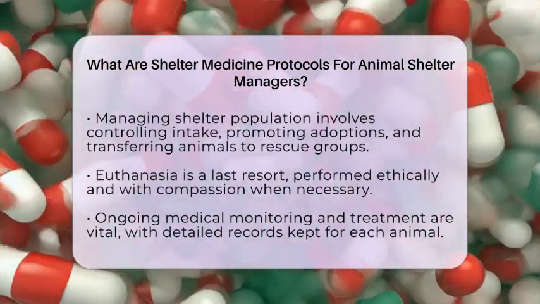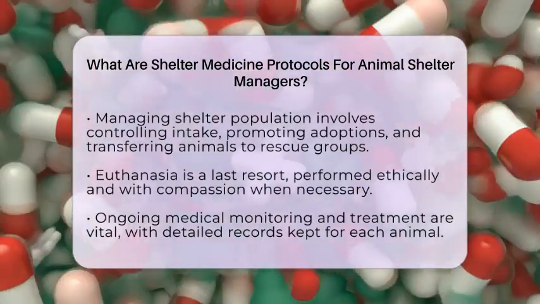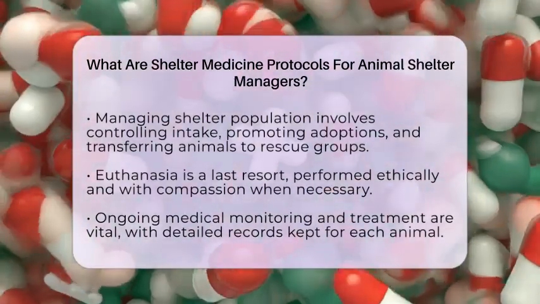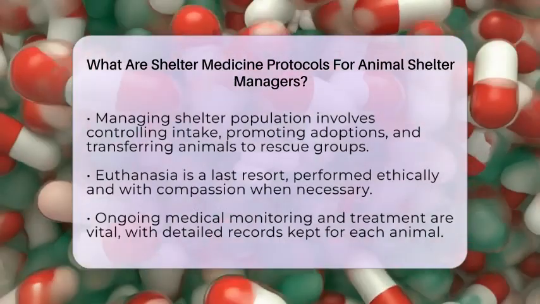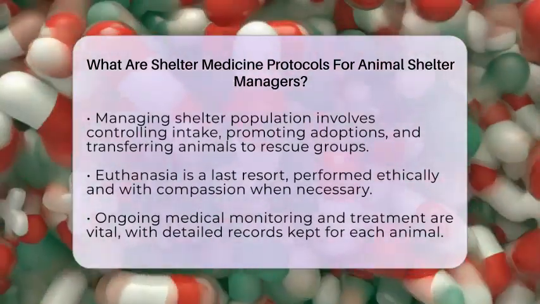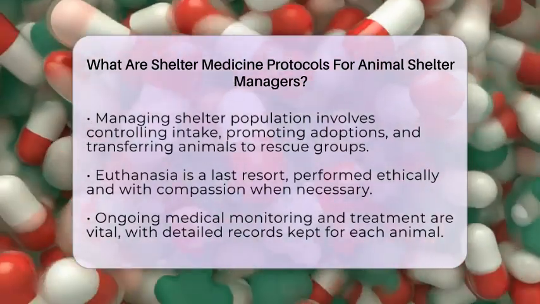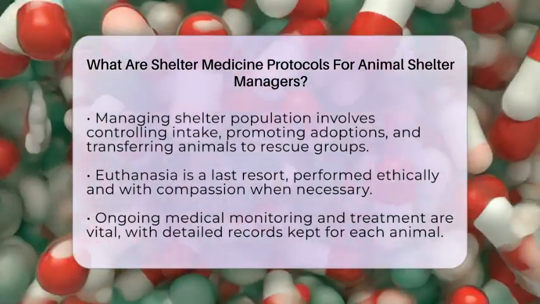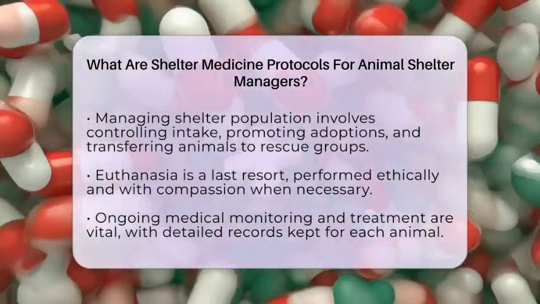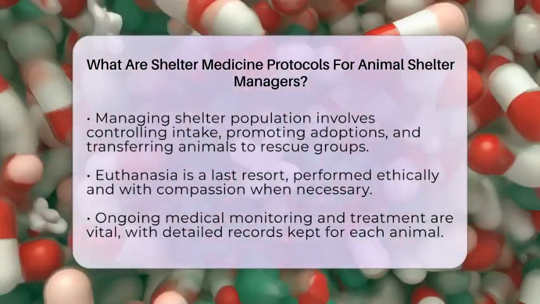Managing the number of animals in the shelter is also important. This means controlling intake, promoting adoptions, and transferring animals to rescue groups when needed. If the shelter gets too crowded, euthanasia might be considered, but only as a last resort and following strict ethical guidelines.